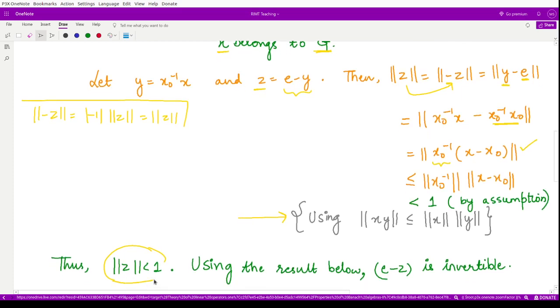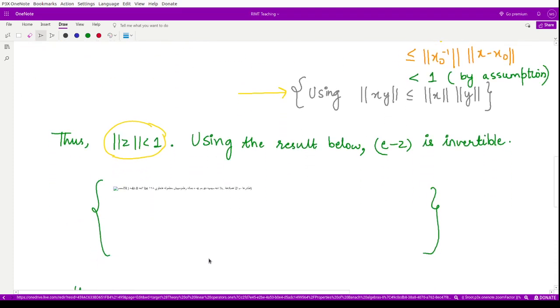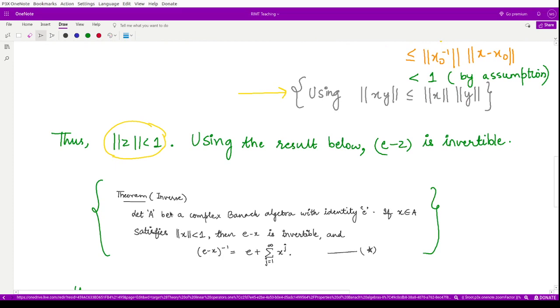Now, using the earlier result, which says that if A is a complex Banach algebra and the norm of x is less than 1, then e minus x inverse is written as an infinite series. Here the norm of z is less than 1, therefore e minus z is an invertible element.